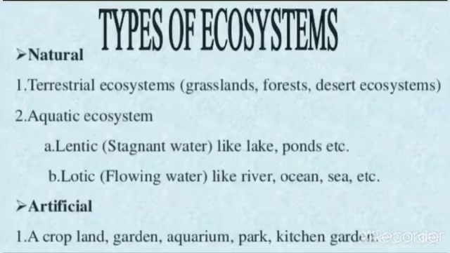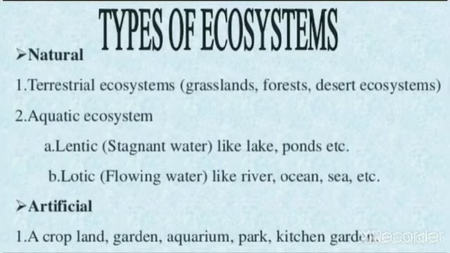Now we discuss the types of ecosystem. There are two kinds of ecosystem: first is natural and second is artificial. Natural ecosystem is again divided into two types, terrestrial ecosystem and aquatic ecosystem. Examples of terrestrial ecosystem are grassland, forest and desert ecosystem.